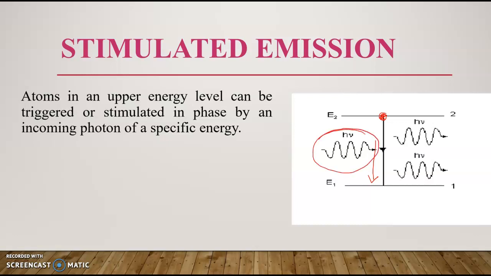So an incoming photon with a certain energy is coming and it will hit this excited electron. When it hits this excited electron, the emission will be triggered, and the electron will come to level 1. By that, it will emit one photon of energy h nu, and it will be added to the incoming photon of h nu, so that will be the second one. So we will get two photons at a time by this stimulated emission process.